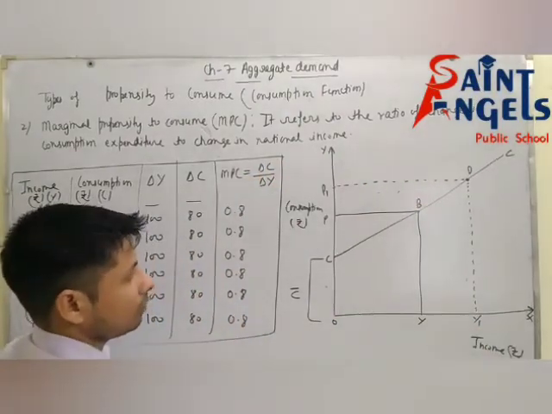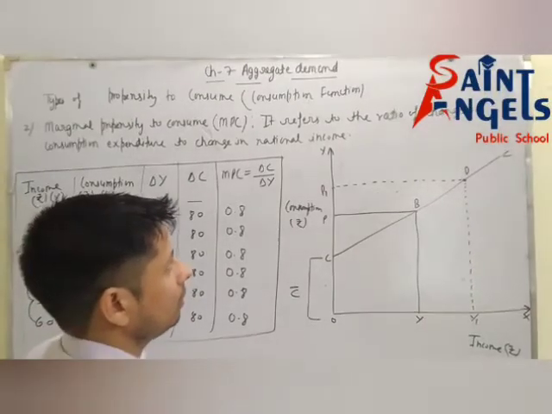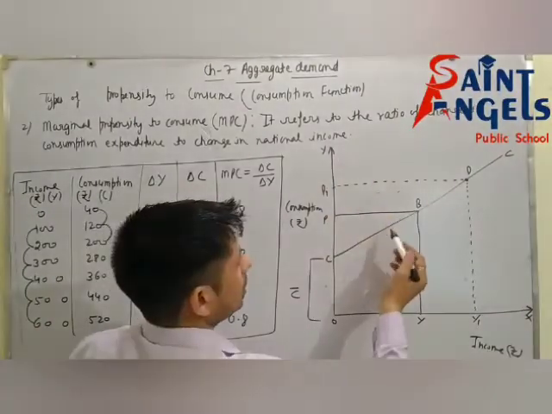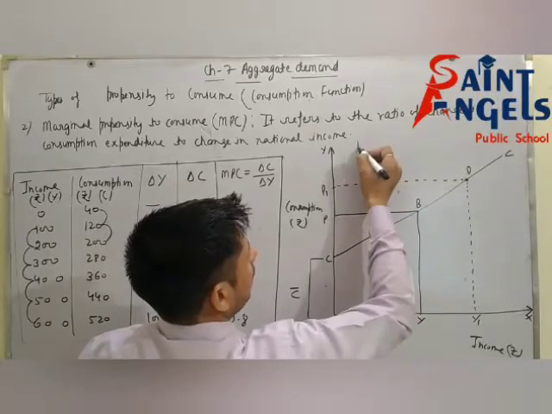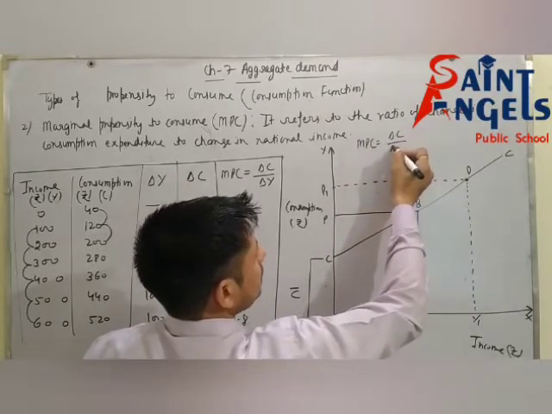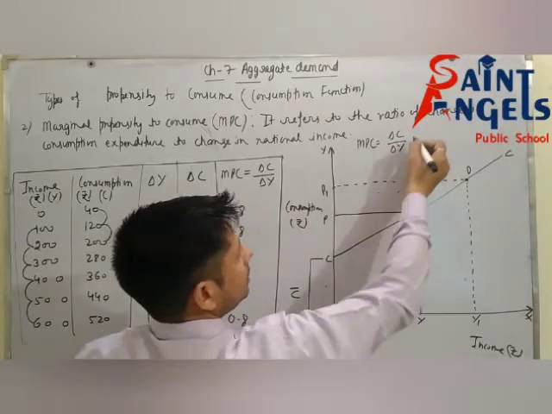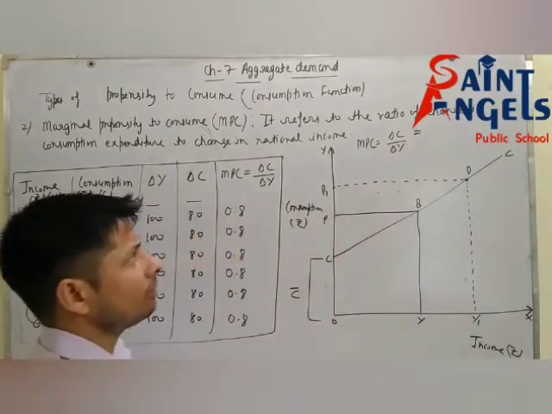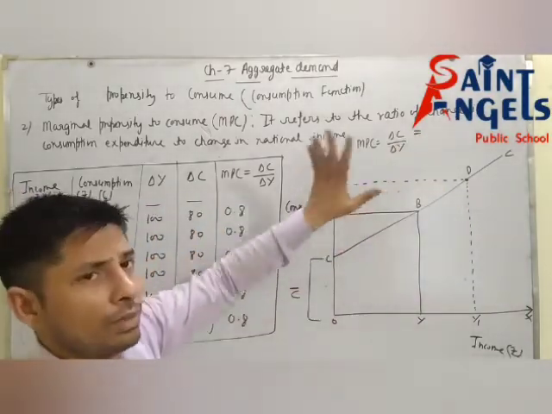What is the formula of MPC? MPC is equal to delta C divided by delta Y. This is the formula of MPC.